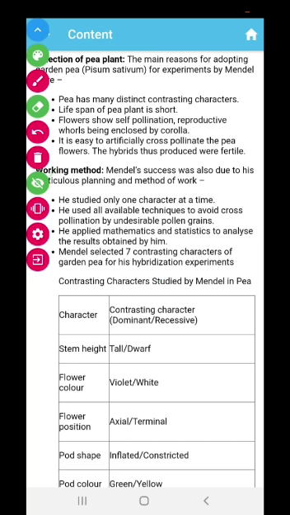And from another plant which he chose, he brought the pollen grains of the different plant and dusted them on the first plant. Okay, this was the technique which he used for the cross pollination.